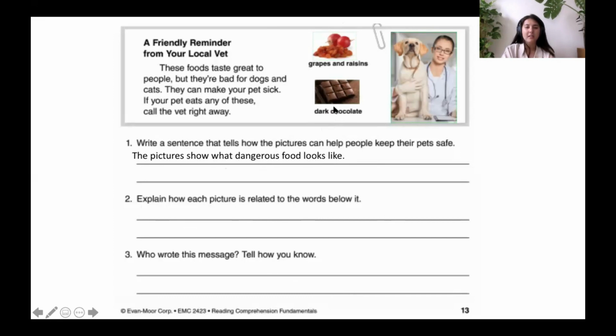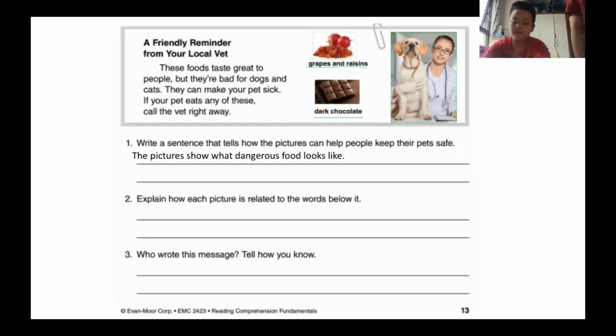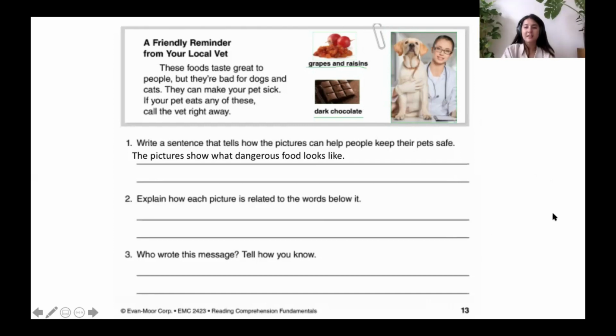Now let's have a look here. So we've got 2 photographs here, and we have what we call a caption underneath them. How are these words related to the picture? What do you think, Kwang Hai? It's mean explain how each picture is related to the word below. It's mean what food it is. Very good, well done. The words below the picture tell us what type of food it is. So here we have grapes and raisins, and there's a caption to back that up to show this is what grapes and raisins are, in case someone didn't know what they looked like.